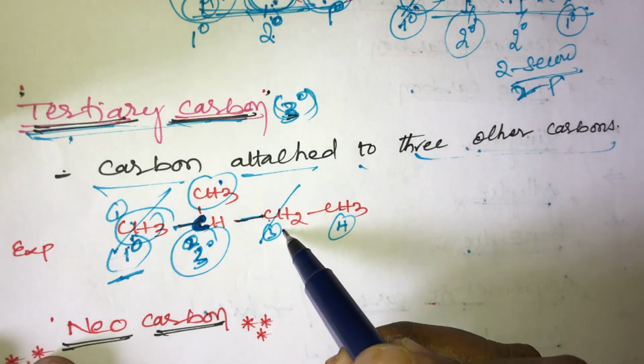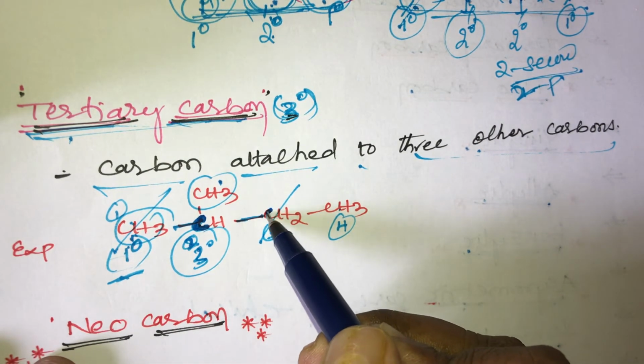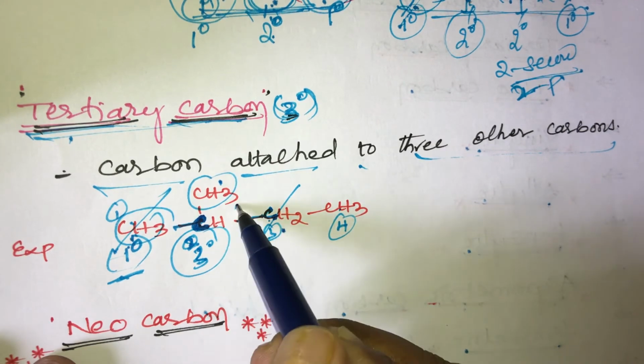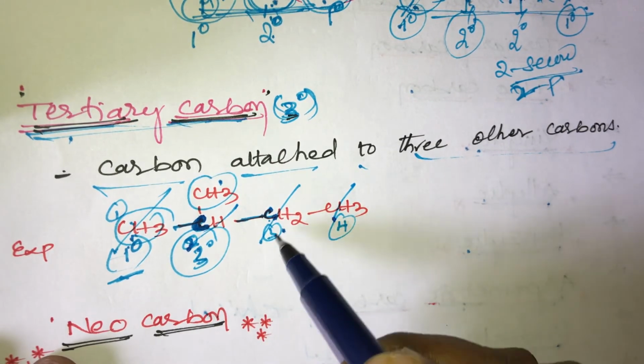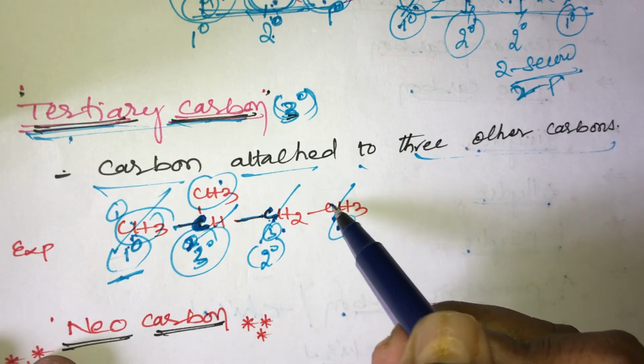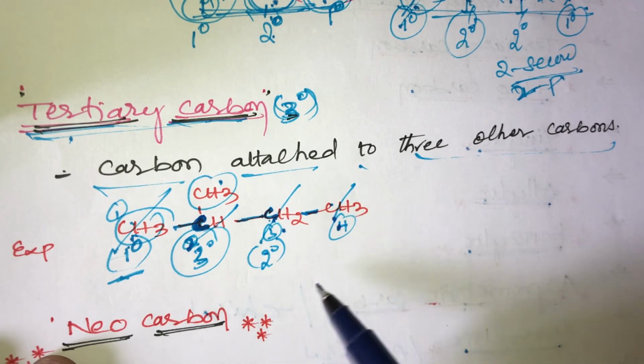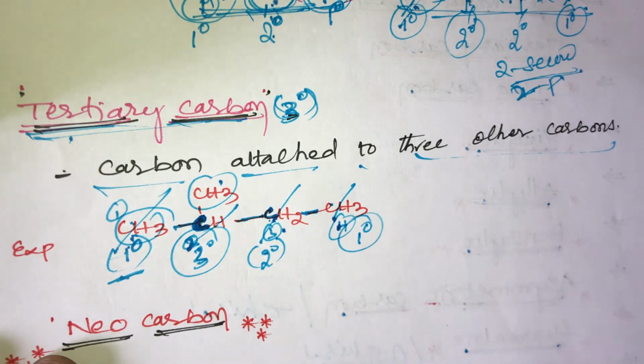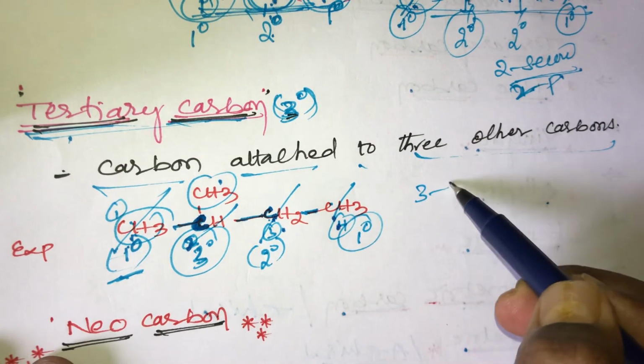And what about this carbon? This third carbon is attached with the left side carbon and right side carbon, so it is called secondary carbon. What about this fourth carbon? This fourth carbon is attached with only one left side carbon, so it is only primary carbon. In this molecule, how many primary carbons are there? 3 primary carbons are there.